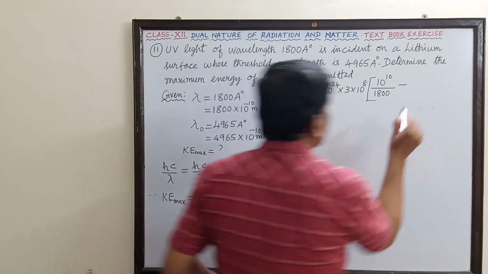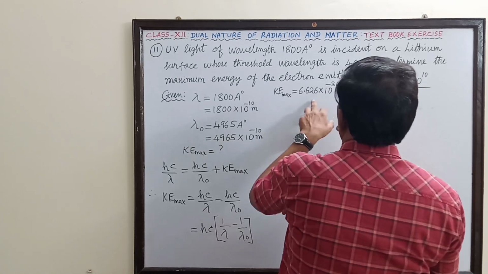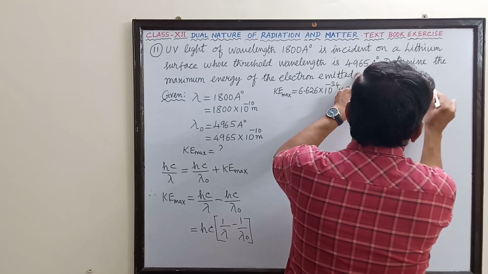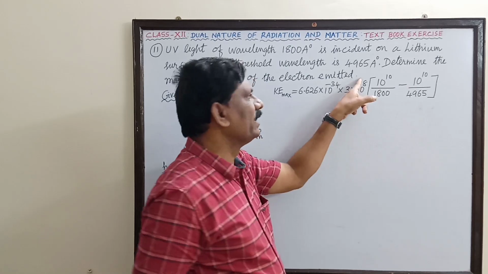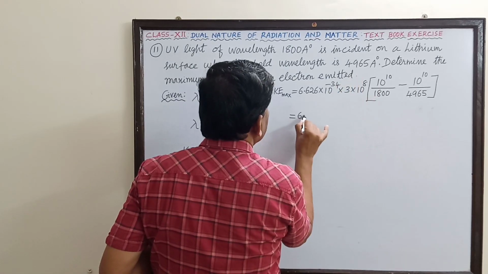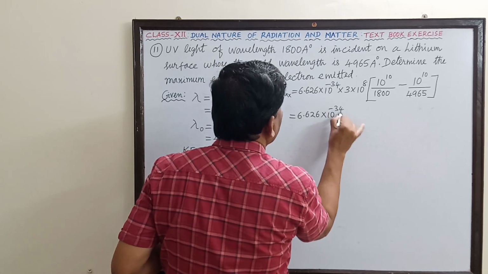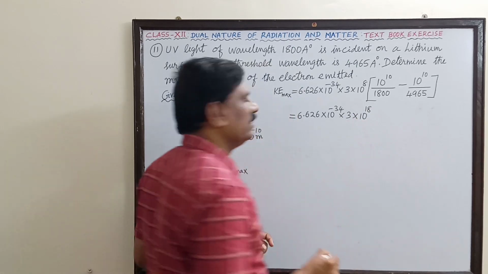This also can be written as 10 power 10 divided by 4965. So that 10 power 10 also can be taken out. So this is now equal to 6.626 into 10 power minus 34, into 3 into 10 to the power of 18.